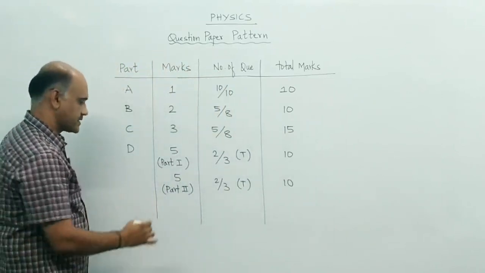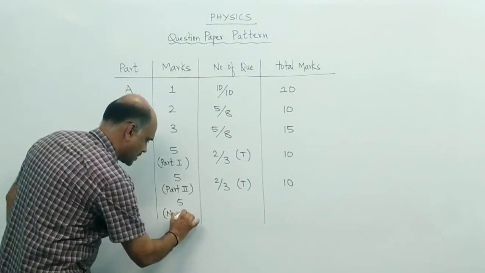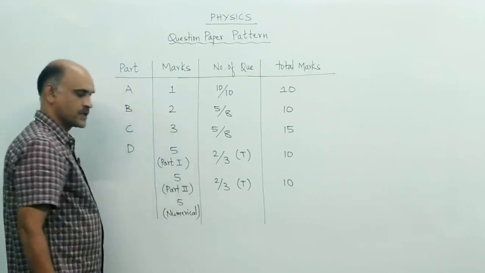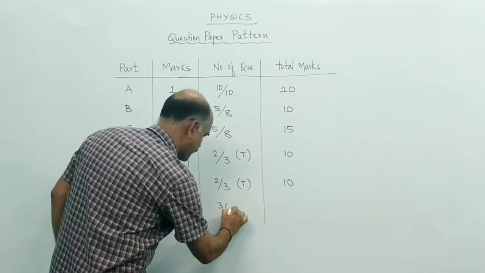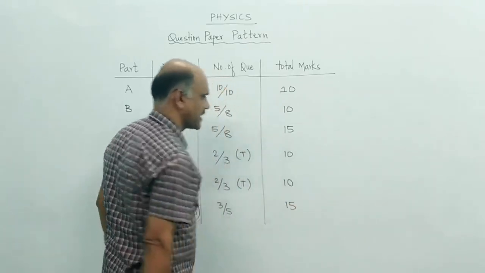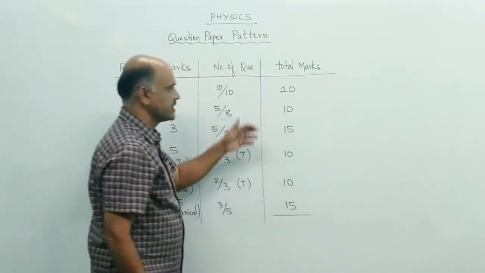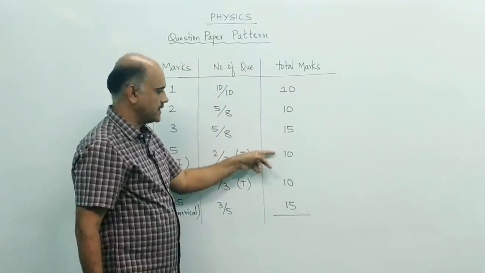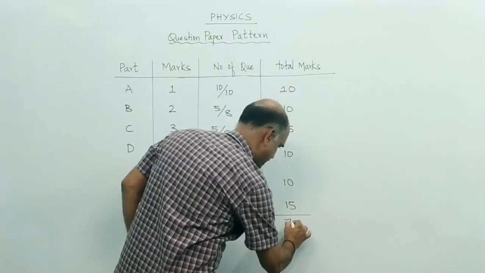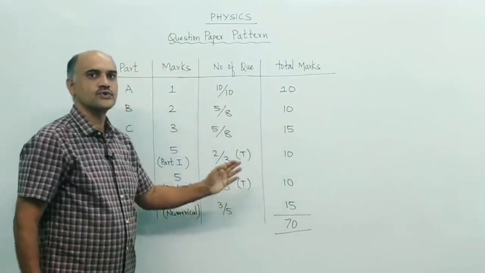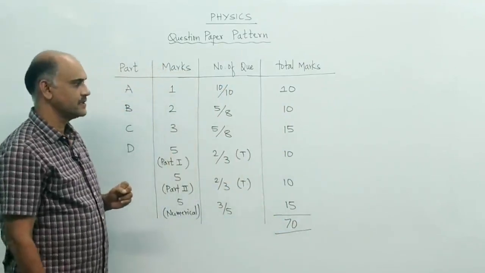Third, it is numericals, 5 marks. In total 5 questions will be there and you are required to answer 3, so 3 out of 5. Here you will have 15 marks. If you add all these marks, the total you will have is 70. So the question paper will be of 105 marks, in which you are required to answer 70 marks.